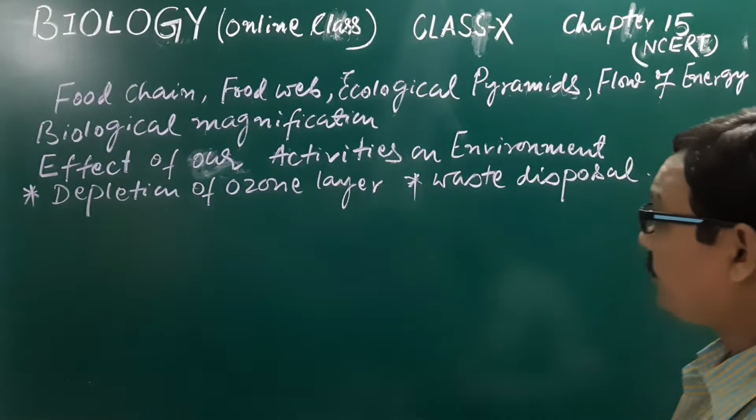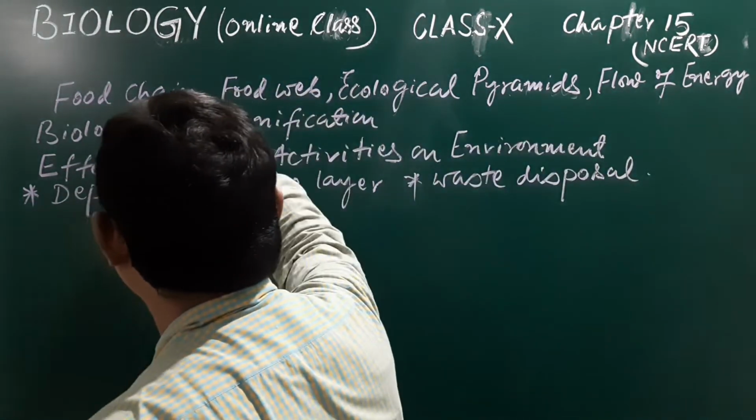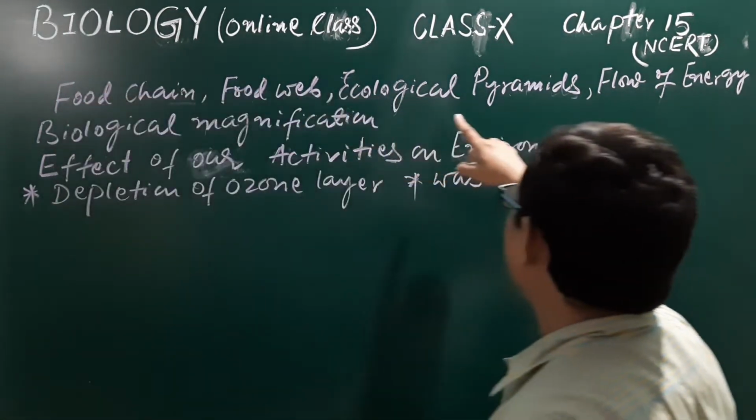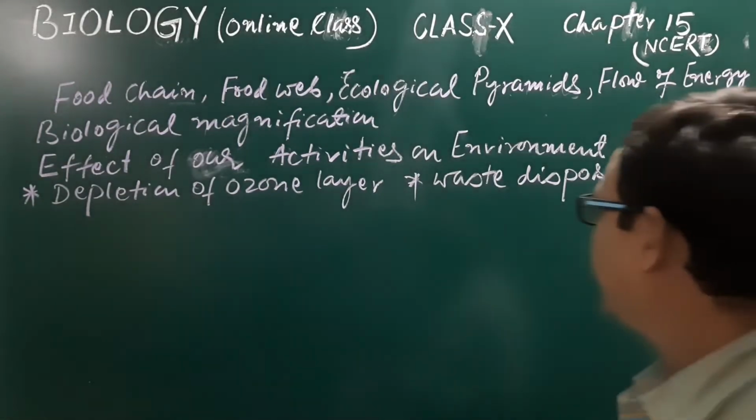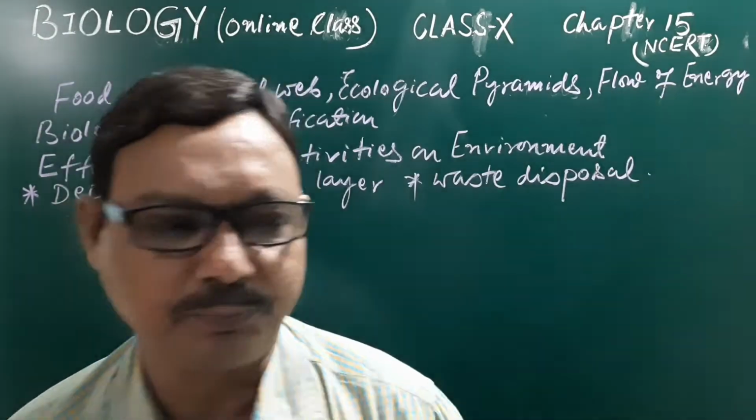Today, we will learn all these points: food chain, food web, ecological pyramids, flow of energy, biological magnification, effect of our activities on environment, depletion of ozone layer, waste disposal.